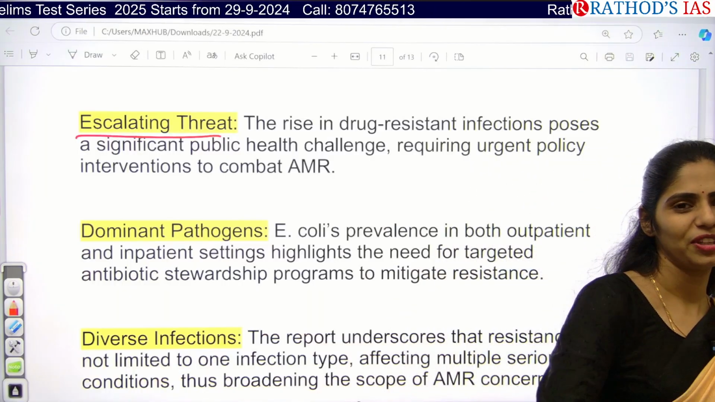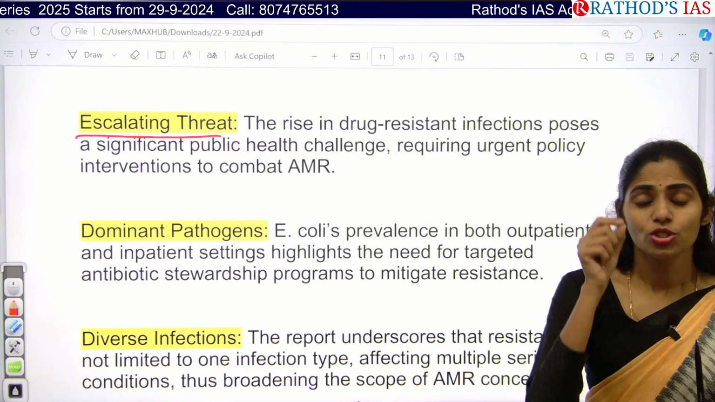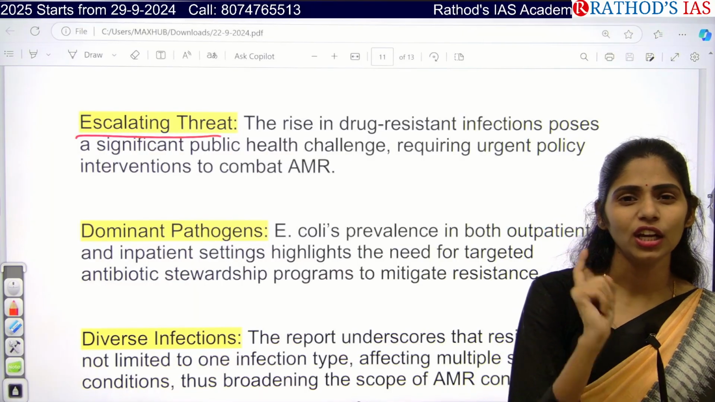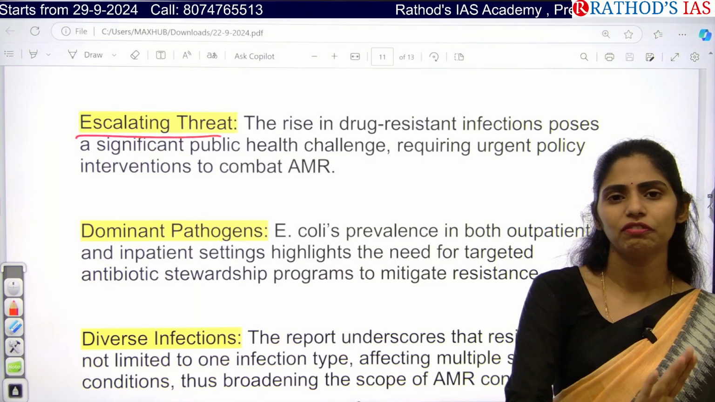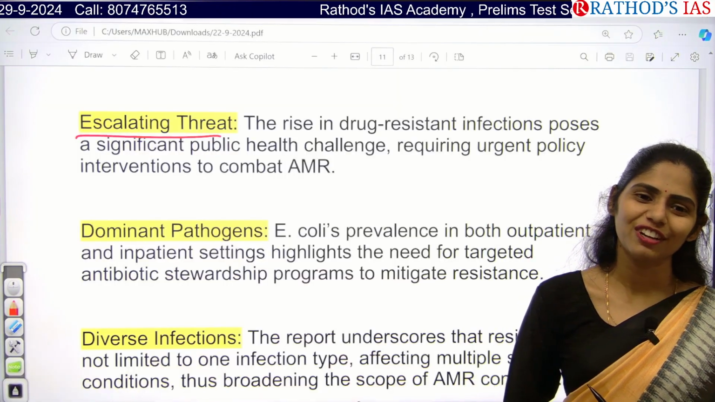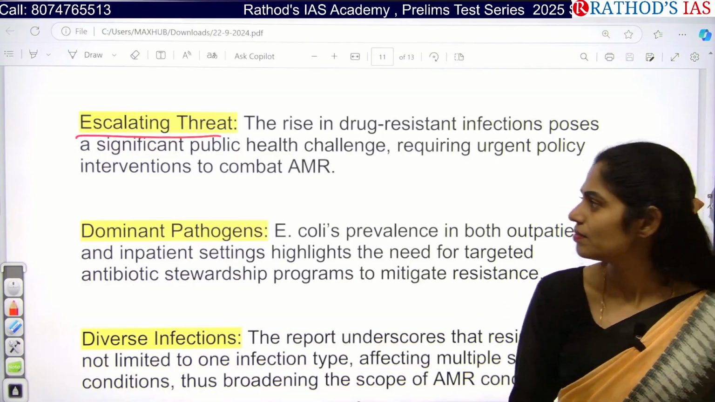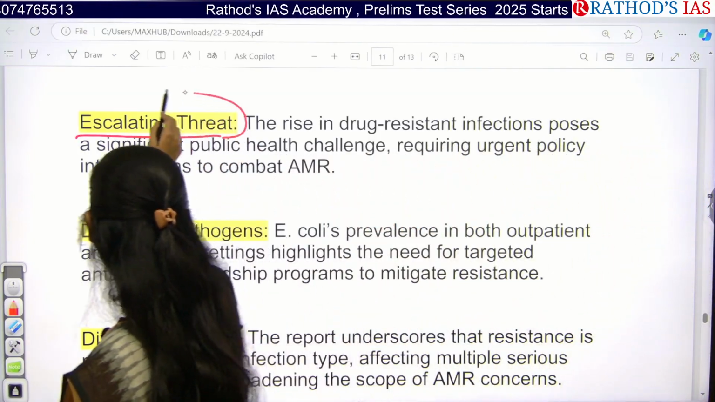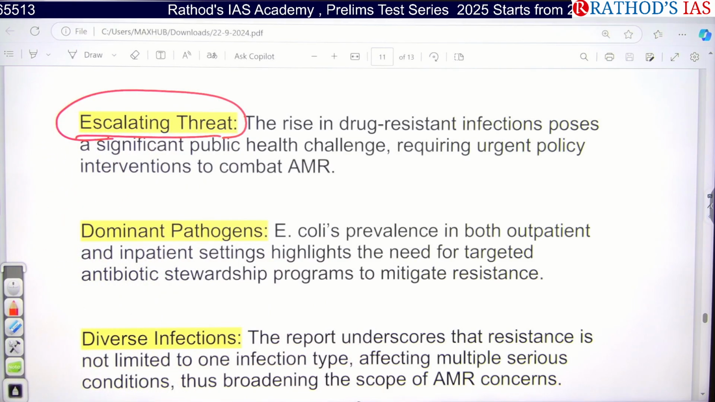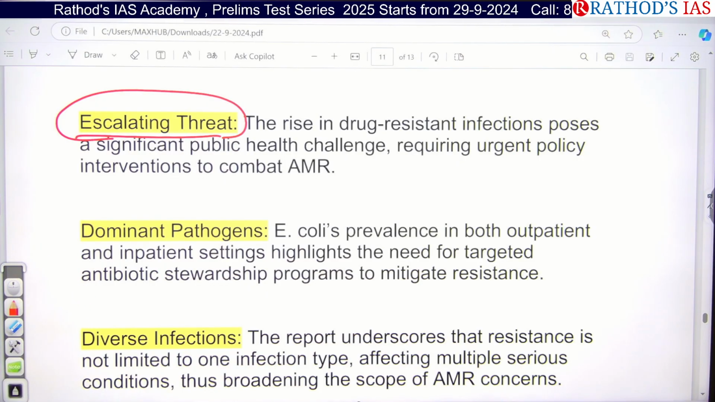We have to come up with a new antibiotic. So if you want to find a new antibiotic, is it easy? If you want to identify any new drug molecule, it will take 15 to 25 years. Within this 15 to 25 years, will that person be surviving? No, right? So if antimicrobial resistance is increasing, there is an increasing threat to our public health. So we require policy so that we can combat this antimicrobial resistance.